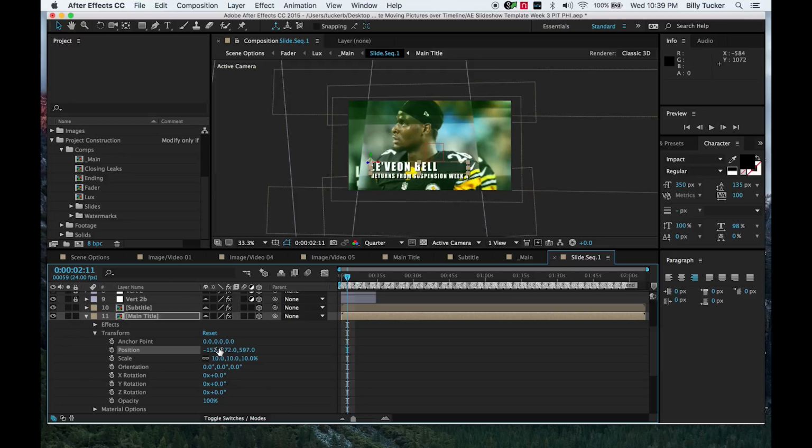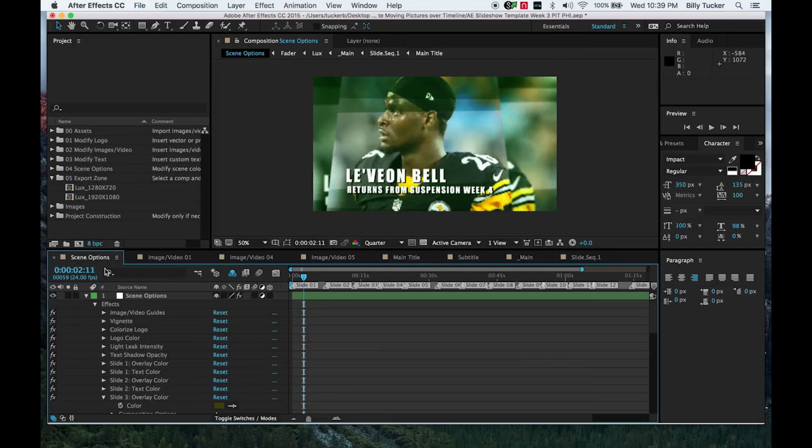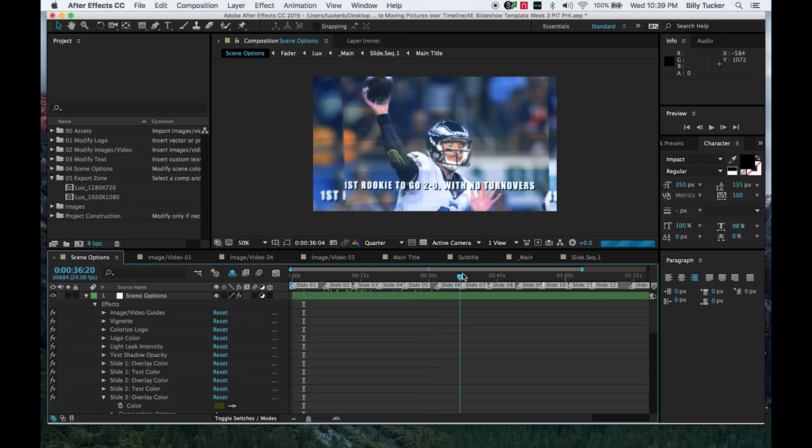For each text, you want to keep the text white, duplicate the layer, or find some way to automate a drop shadow. So now we know how to, in our comp, under Scene Options, our main comp, the one that we always want to kick out and render out, slide 1, slide 2, all this kind of stuff.